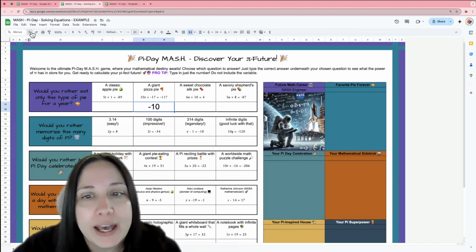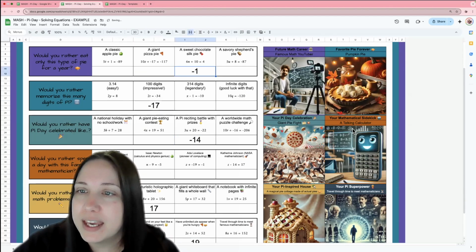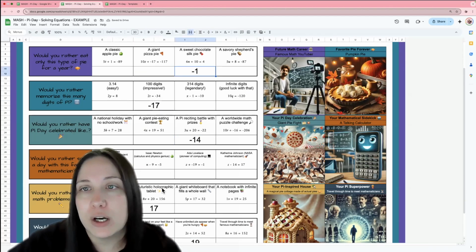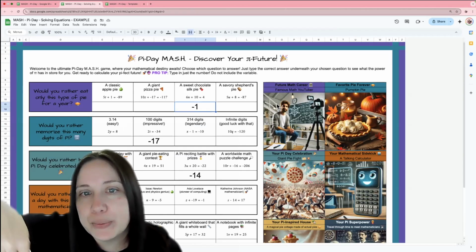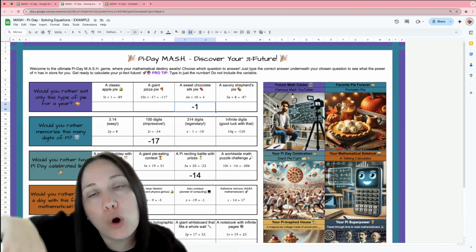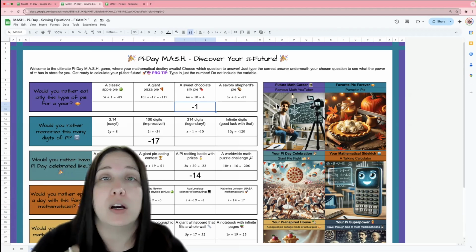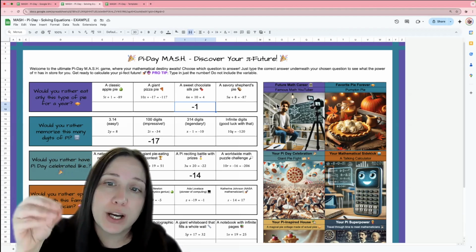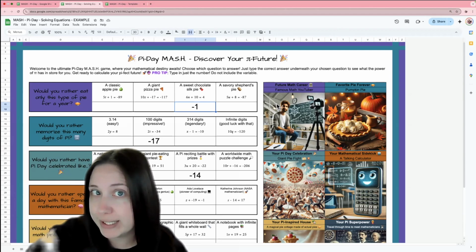So I am going to go ahead and undo so that you have the answers. This is this hypothetical student's example. So again, this will also be linked in the description below. And all you have to do if you teach math and you are solving equations and you want to give this one will also be ready to go. All you have to do is delete those answers before you assign.